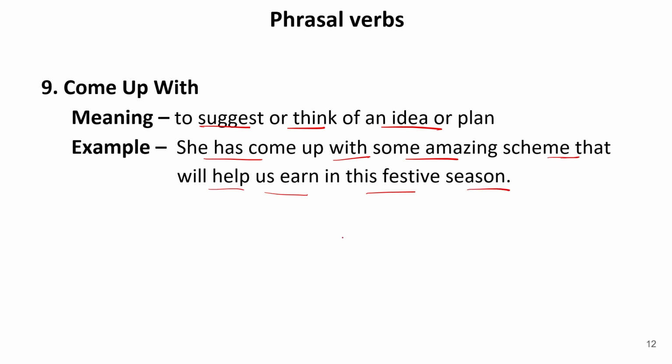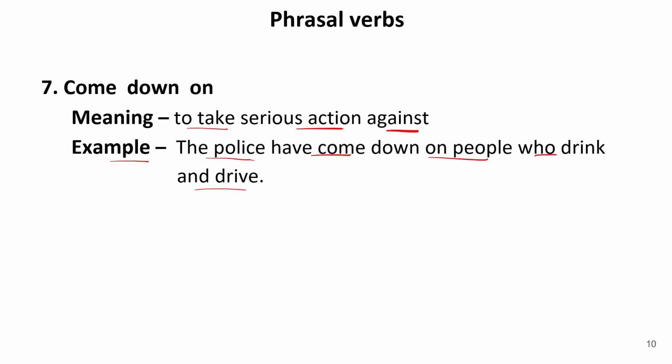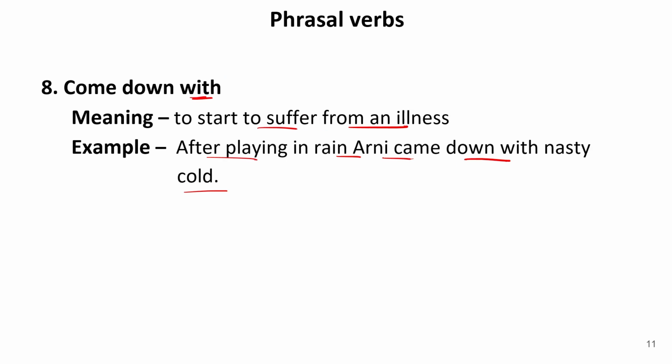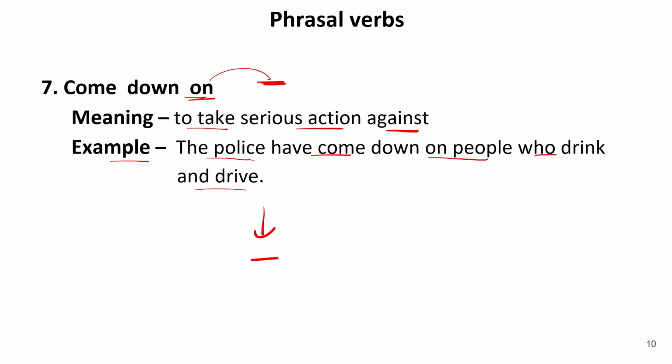Now, to learn these phrasal verbs, we should have something in our mind with the help of which we can make these words fit in our mind. How? Let us see these three words together now. Come down on. Here on refers to when we stress something on something. So on is to take action on someone. Now when we suffer with some illness, so with refers to come down with. Down means low, it means something is negative over there.